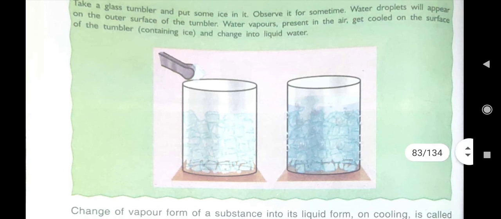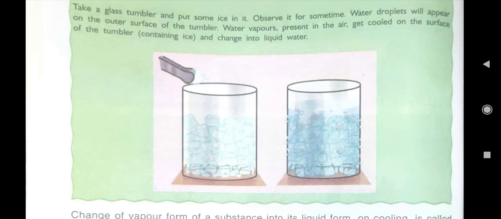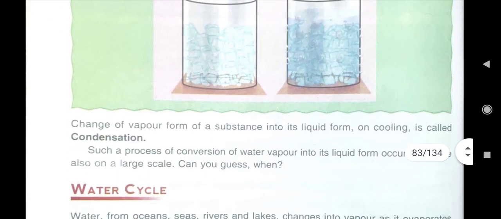In the atmosphere, children, water vapor is present, but we cannot see it. But these water vapors, when they get cooled on the surface of the tumbler or your school bottle in which you have kept your chilly water, then it changes into liquid water.